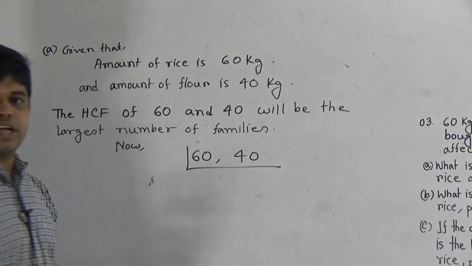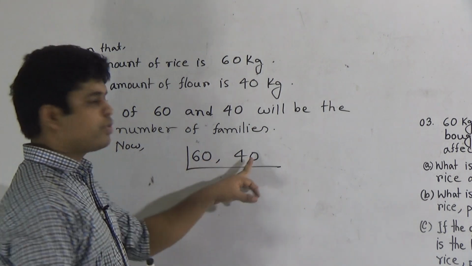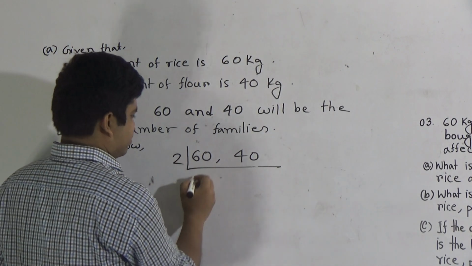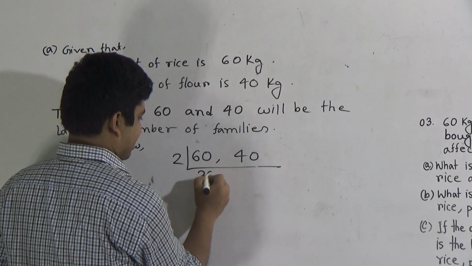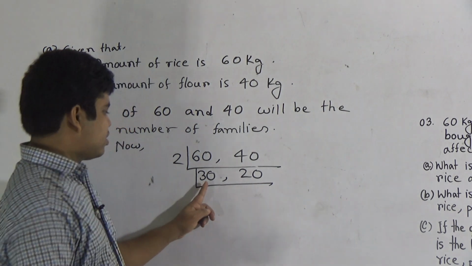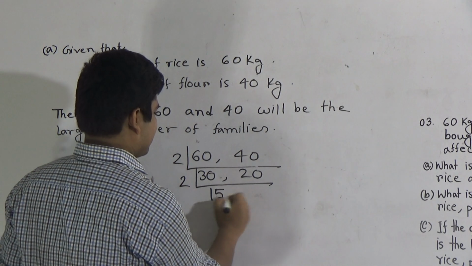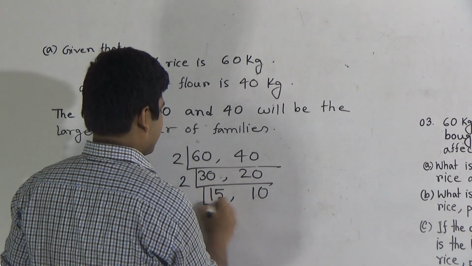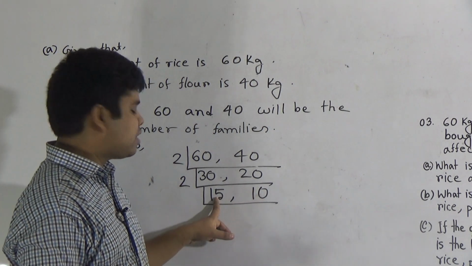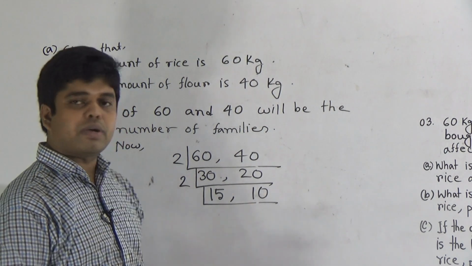Now we find the HCF by using the prime factorization method. Notice which number divides both 60 and 40: 2. 2 threes are 6 and 0, 2 twos are 4 and 0. Again you notice 30 and 20 are both divisible by 2. 2 fifteens are 30 and 2 tens are 20. Now notice 15 is an odd number and 10 is an even number.